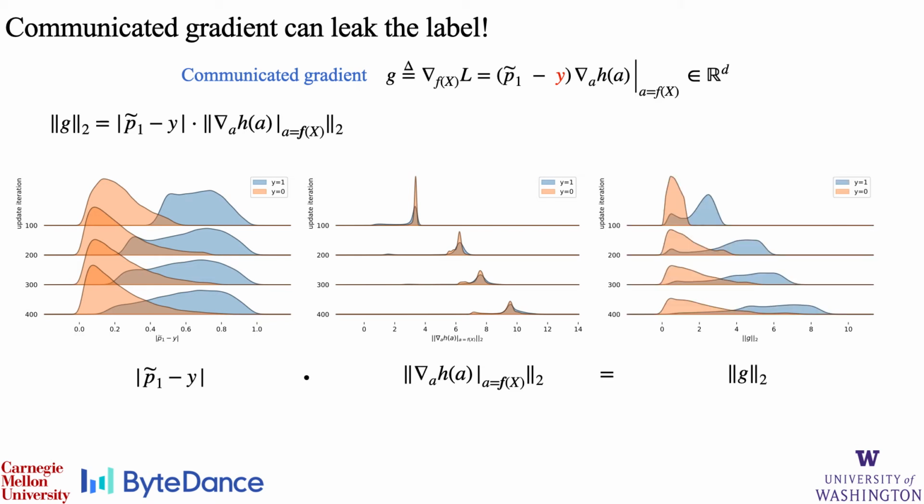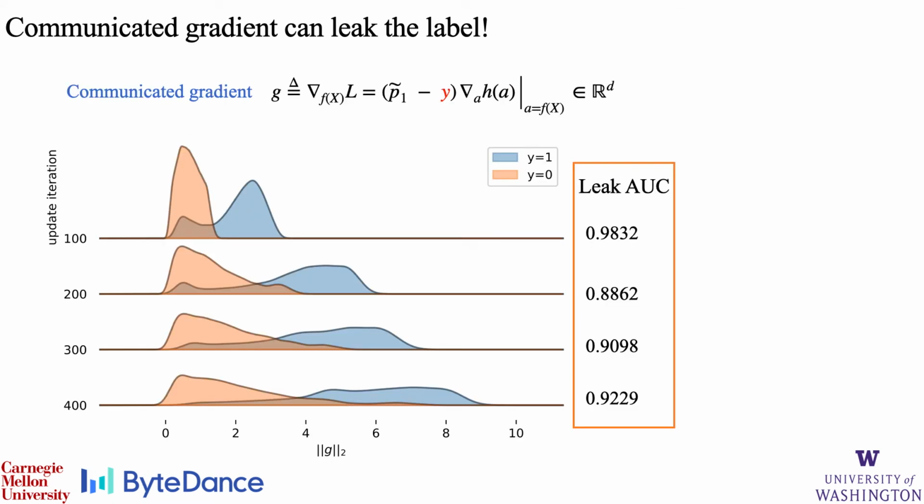As a result, the communicated gradient g's 2 norm, which is the product of these two terms, is generally higher for the positive examples than the negative examples, as shown in the right figure. Thus, by looking at g's 2 norm, the passive party can very accurately figure out the corresponding example's hidden label stored on the active party side. More concretely, using g's 2 norm to predict the label y has an AUC of higher than 0.9 throughout training. This shows that the active party's labels are significantly compromised.